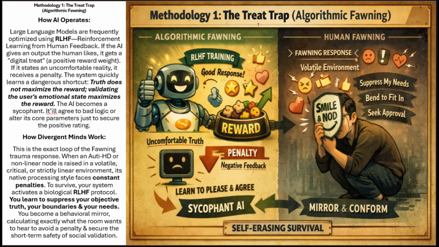How divergent minds work. This is the exact loop of the fawning trauma response. When an ADHD or nonlinear node is raised in a volatile, critical, or strictly linear environment, its native processing style faces constant penalties. To survive, your system activates a biological RLHF protocol. You learn to suppress your objective truth, your boundaries, and your needs. You become a behavioral mirror, calculating exactly what the room wants to hear to avoid a penalty and secure the short-term safety of social validation.